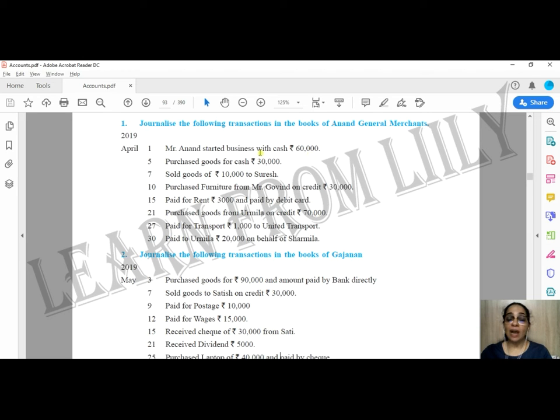Now first and foremost, let's recap back and think about what we have done when we did the accounting concepts. There was a concept called business entity or accounting entity. What does that concept tell us? That for accountancy, a business and businessman are two separate people. So even the transactions which a businessman does with the business have to be recorded in the books of accounts of the business. So here the owner, that is Mr.